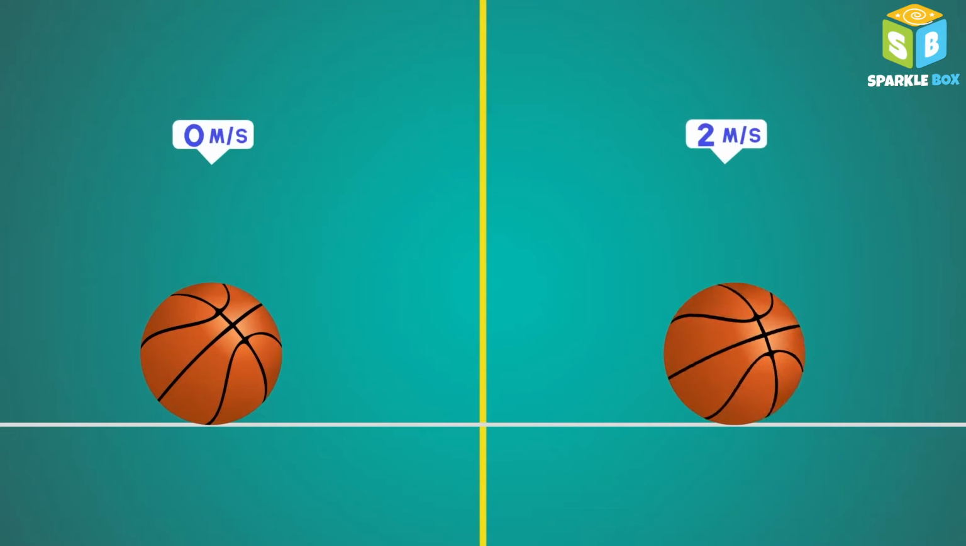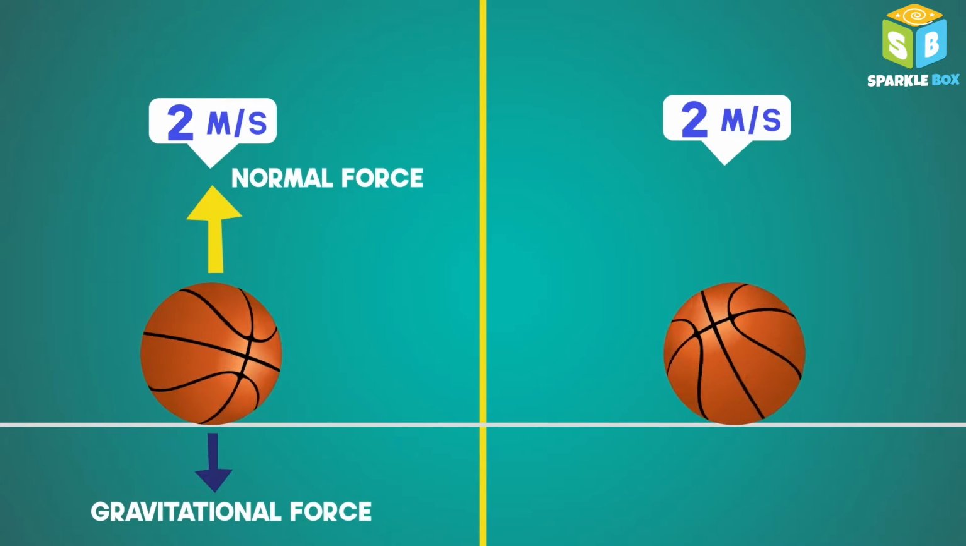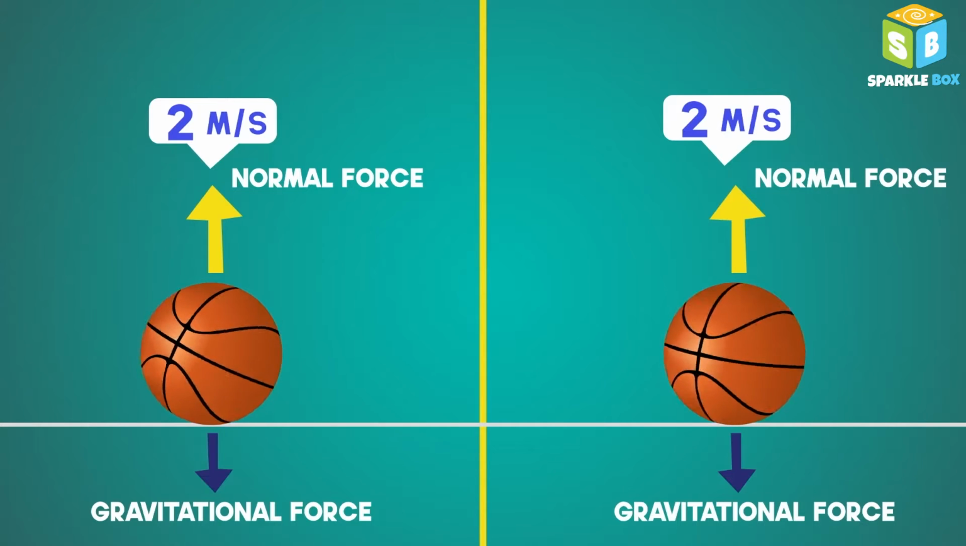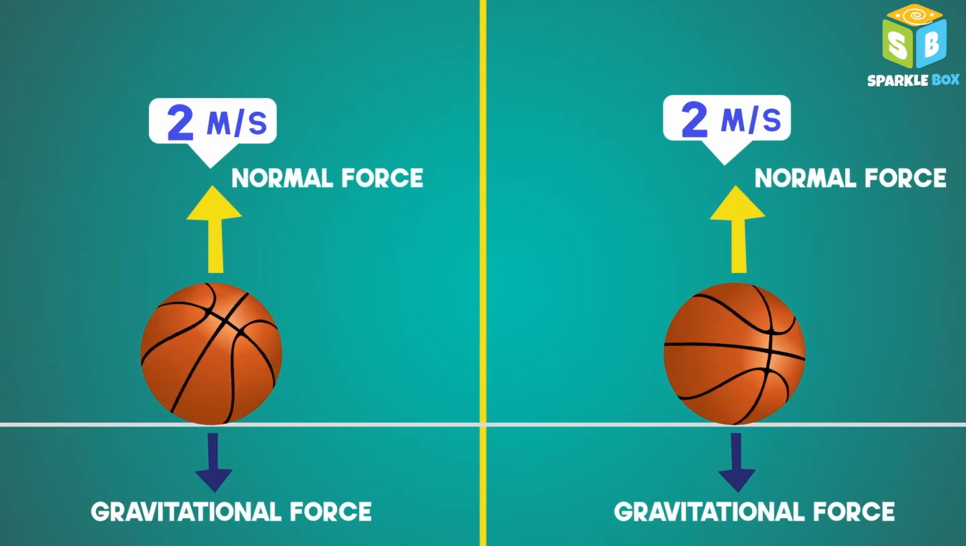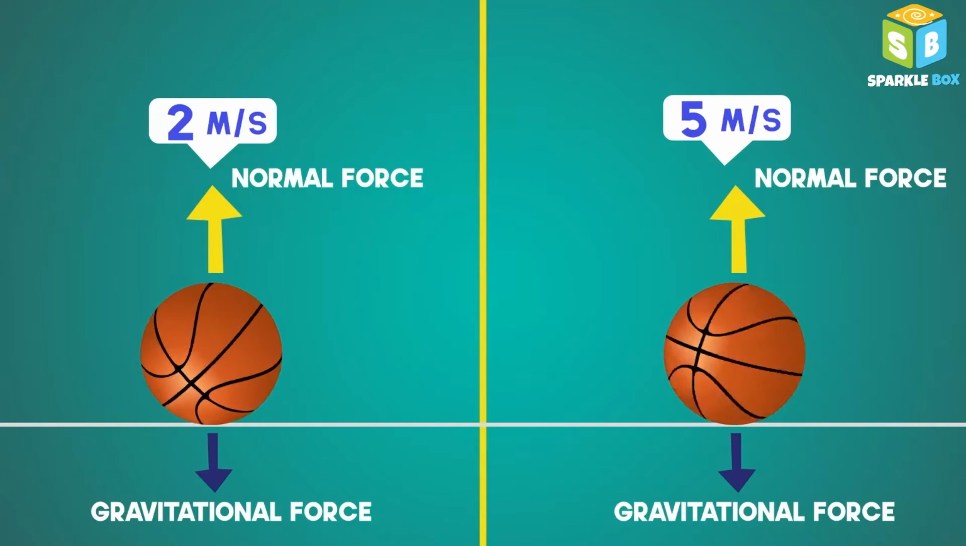In the first case, if an unbalanced force is applied to the ball, it will change its state from rest to motion. In the second scenario, if an unbalanced force is applied to the moving ball, the acceleration of the ball will increase. This phenomena is nothing but Newton's first law of motion.